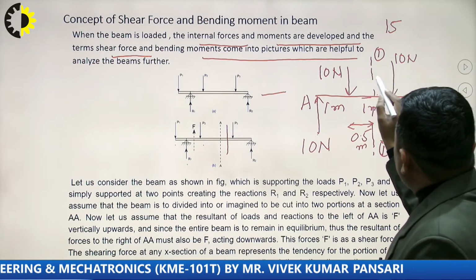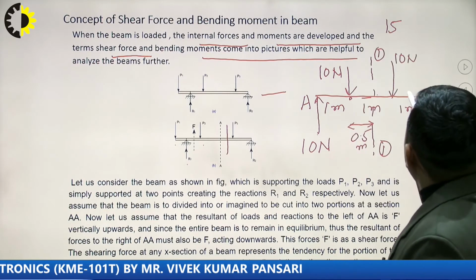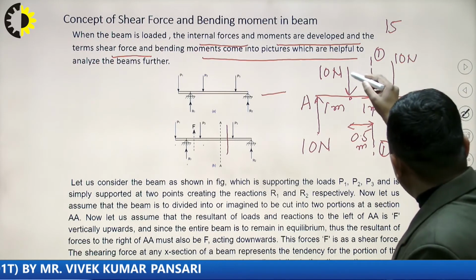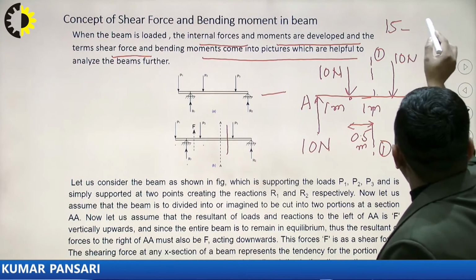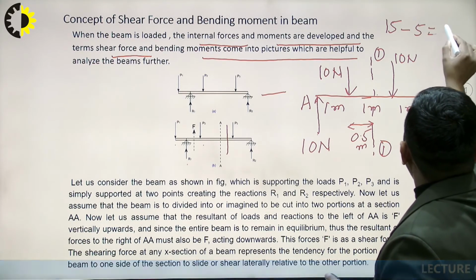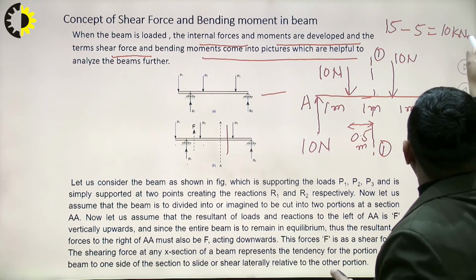From this 10 kilonewton point load, the distance is 0.5 and the tendency of rotation will be anti-clockwise. So 10 into 0.5 will be 5. The algebraic sum of all these comes out to 10 kilonewton meter.